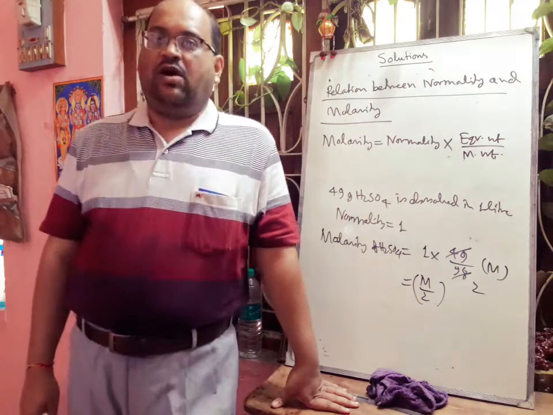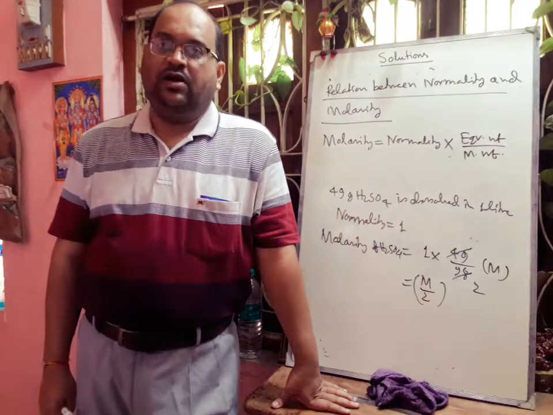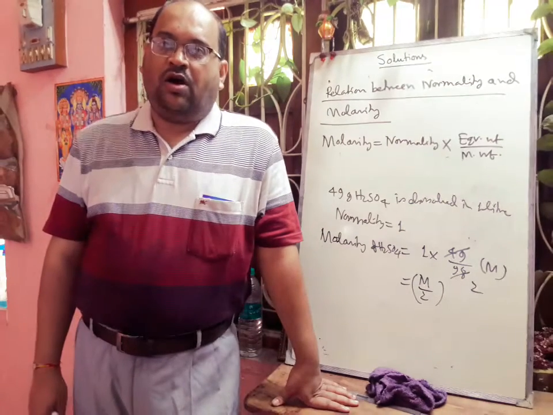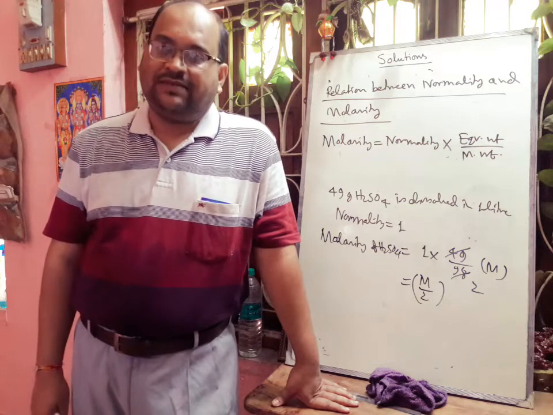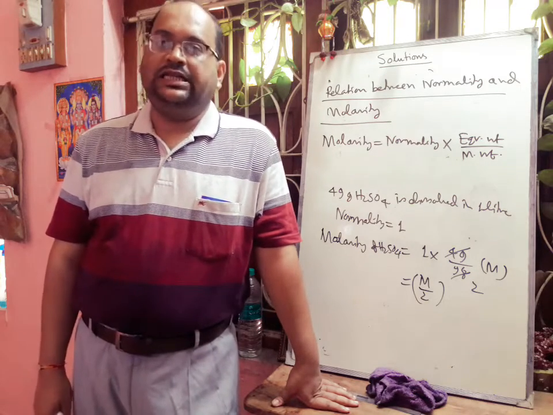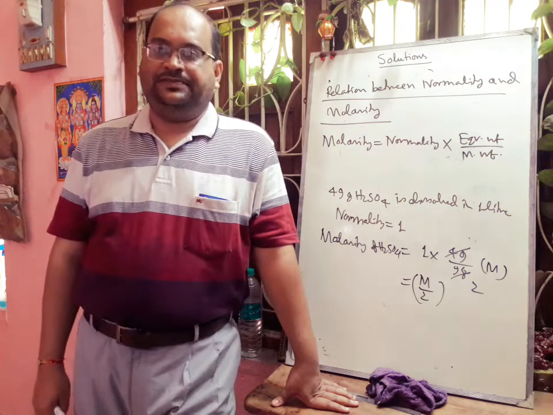A molar solution of a substance is that which contains 1 gram molecular weight, or a mole, of it per liter of the solution. So if we dissolve 1 mole of a substance in 1 liter solution, then it is called 1 molar solution. We can think about oxalic acid.